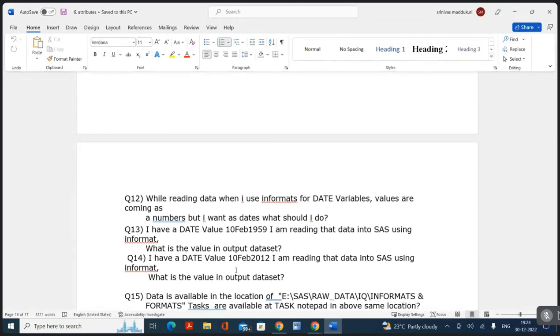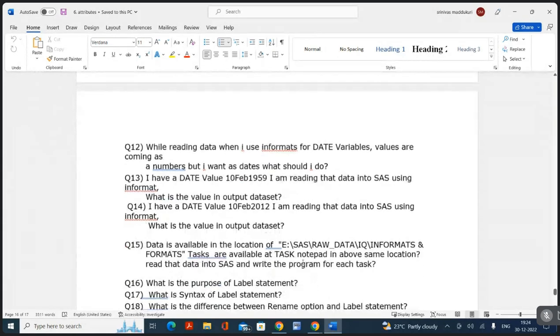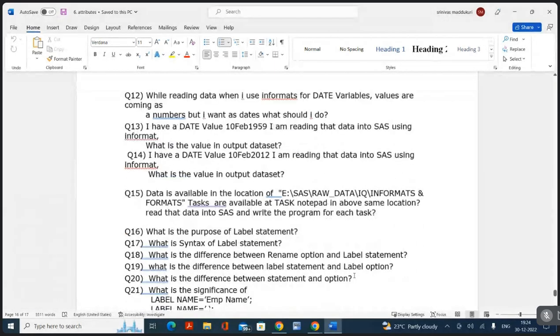14th question. I have a date value 10th February 2012. I'm reading the data into SAS using an informat. What is the value in the output data? You'll get a huge value, but it will be a positive value. Very good. Now the 15th question: we have data available in so-and-so location. Please do all the tasks for informat and format.